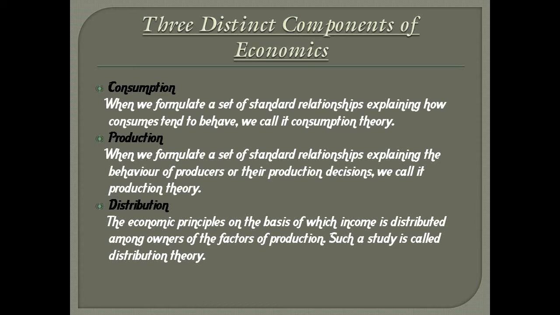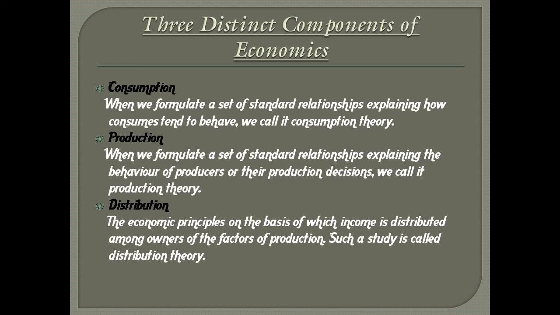Consumption. Here we study behavior of human beings as consumers or buyers of different goods and services for the satisfaction of their wants. When we formulate a set of standard relationships, like the inverse relationship between price of goods and its purchase, explaining how consumers tend to behave, we call it consumption theory.